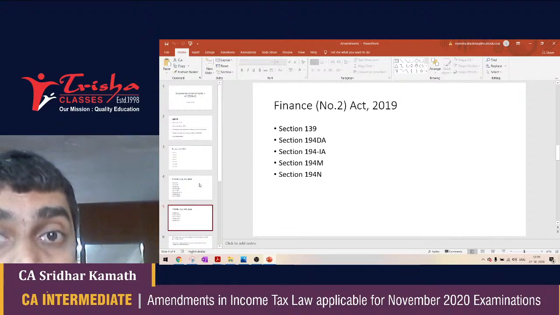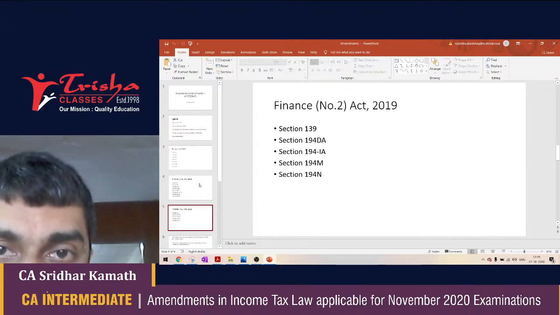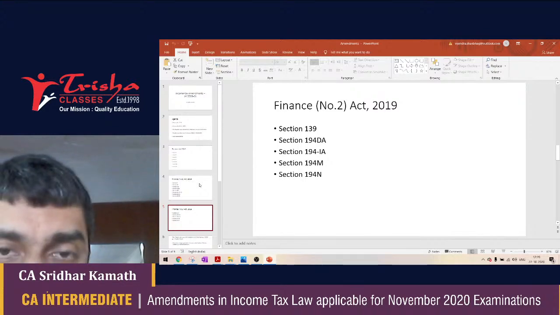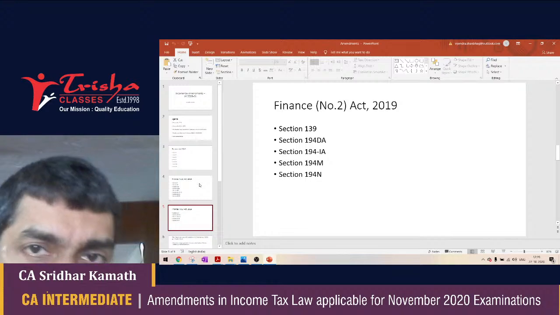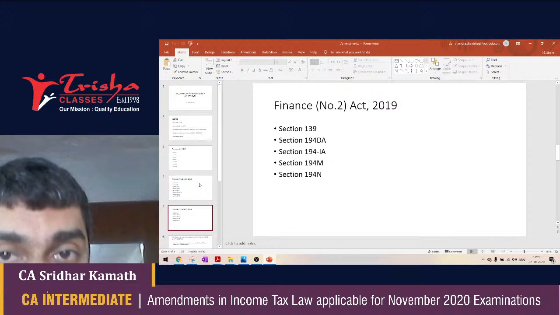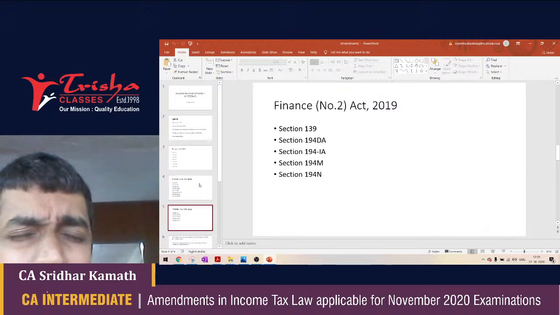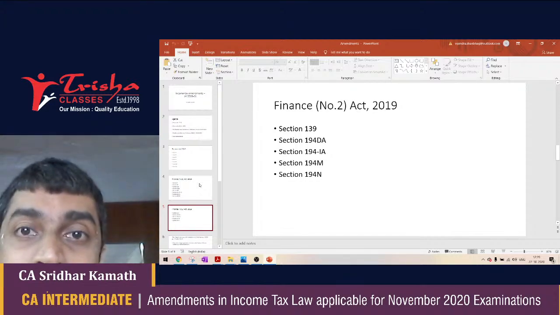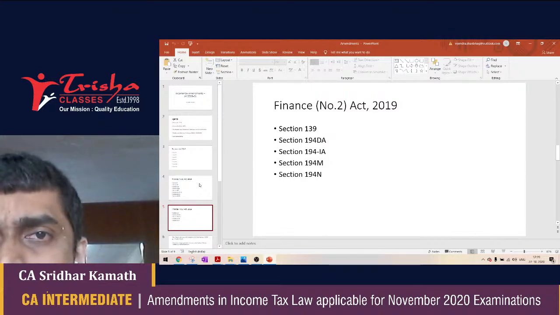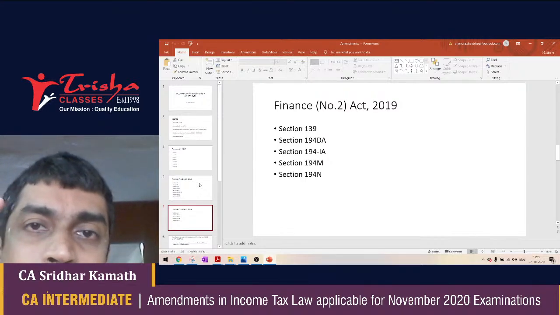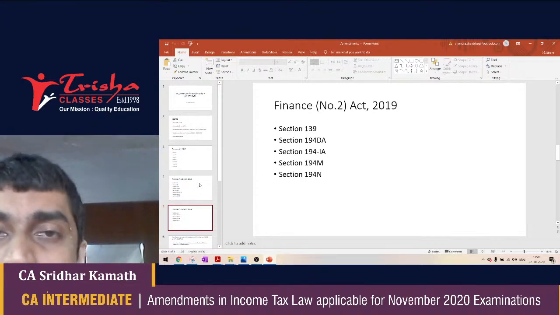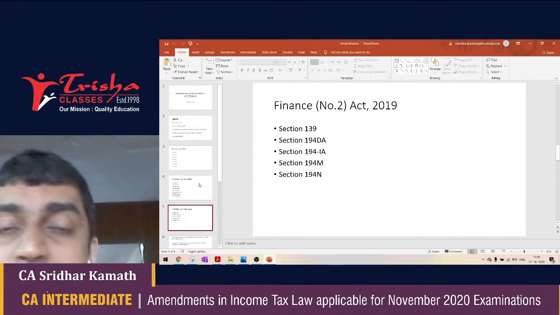Plus, there are a couple of ordinances where the finance minister has once again rushed to the prime minister, asked for advice, and given press releases extending dates, cutting the TDS rates, cutting the interest applicable on TDS, and so many other extensions. The whole assessment year 21-22 is going to be a big challenge. Not for a student, forget a student, even for a chartered accountant, it's going to be a big challenge. The assessment year 2021-22, because there are so many changes that have happened to income tax. Most of these changes are out of compulsion rather than voluntary.